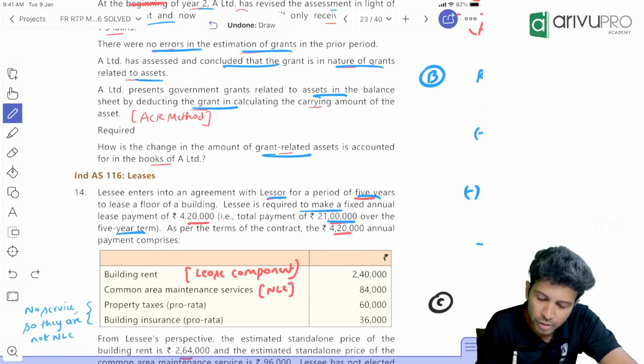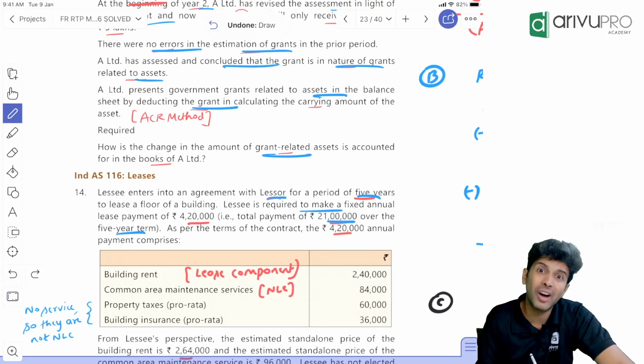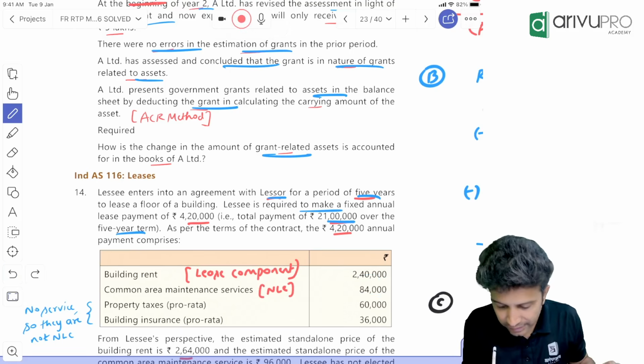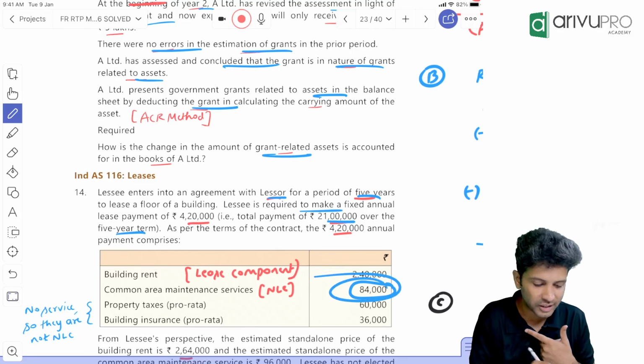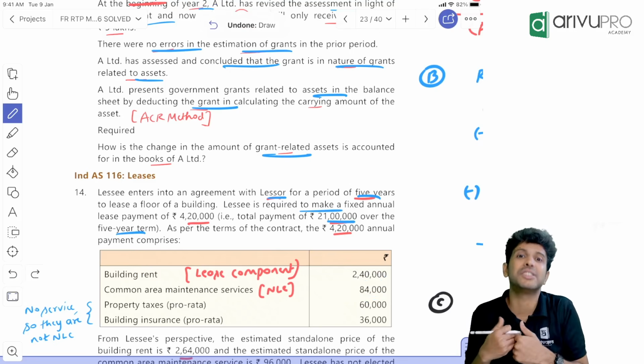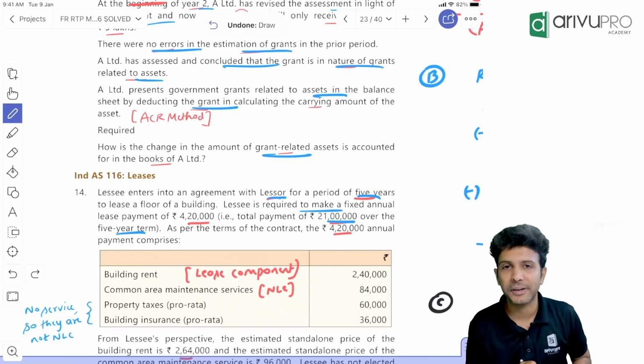This 84,000 only we used to call it as NLC or a non-lease component. We are not getting any asset in return for this 84,000. We are not getting any right to use any asset for this 84,000. We got a service. So this is a non-lease component.